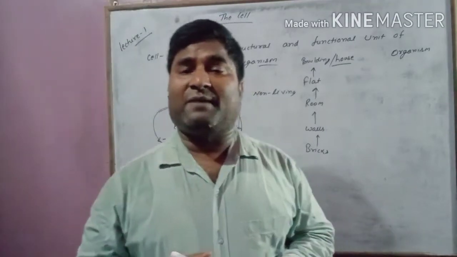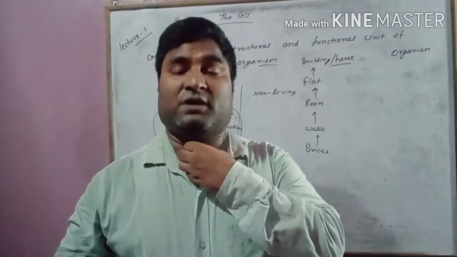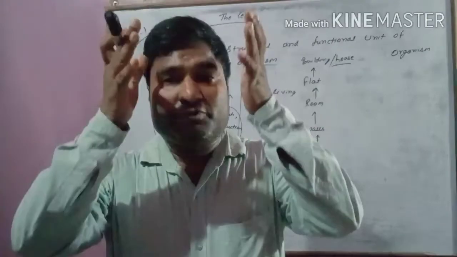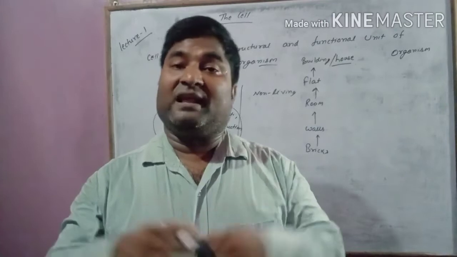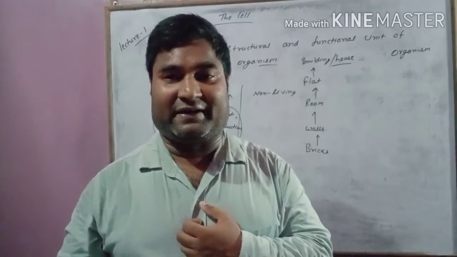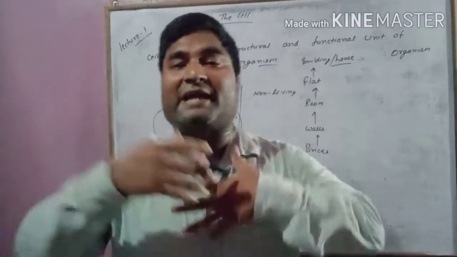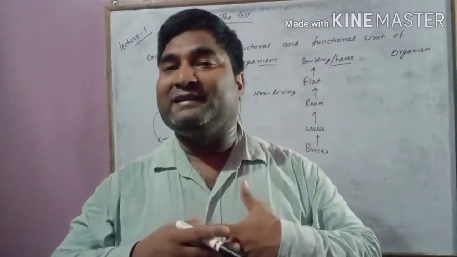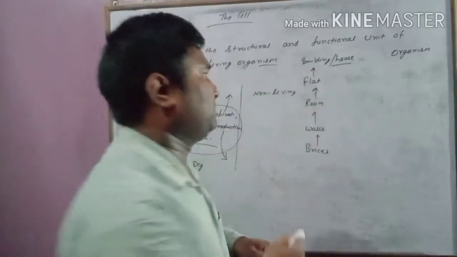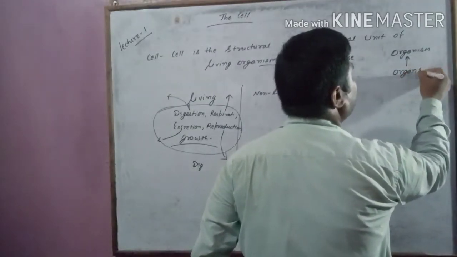For example, our digestive system includes mouth, food pipe, stomach, small intestine, large intestine, anus, all together make the digestive system. Like the respiratory system: nose, windpipe, lungs together form the respiratory system. So different systems in my body make me an organism. An organism is made up of different systems, and these are called organ systems.